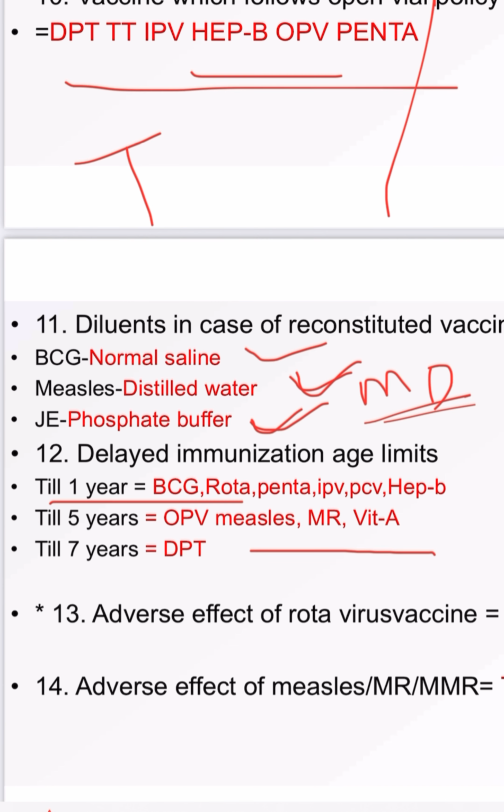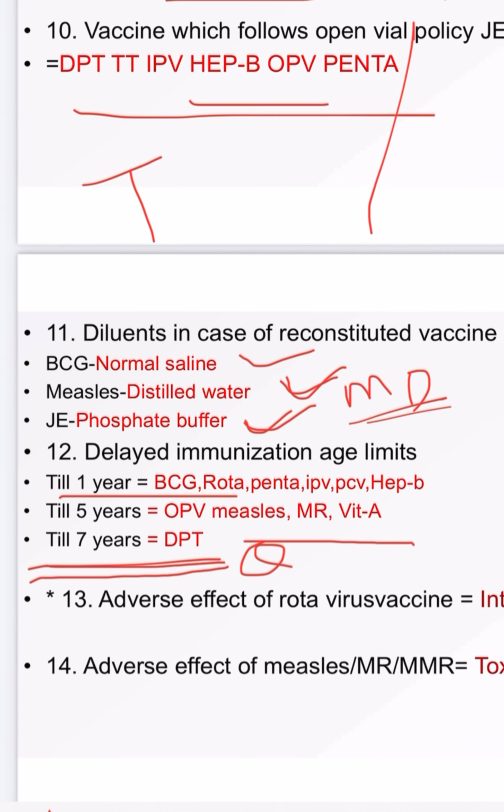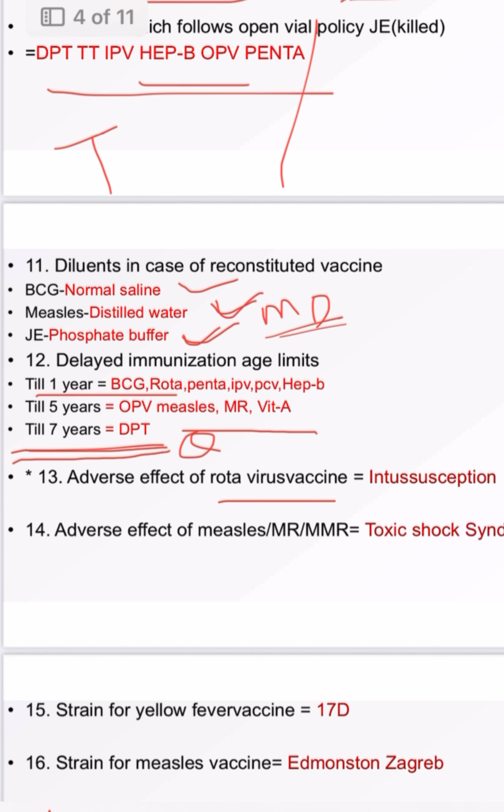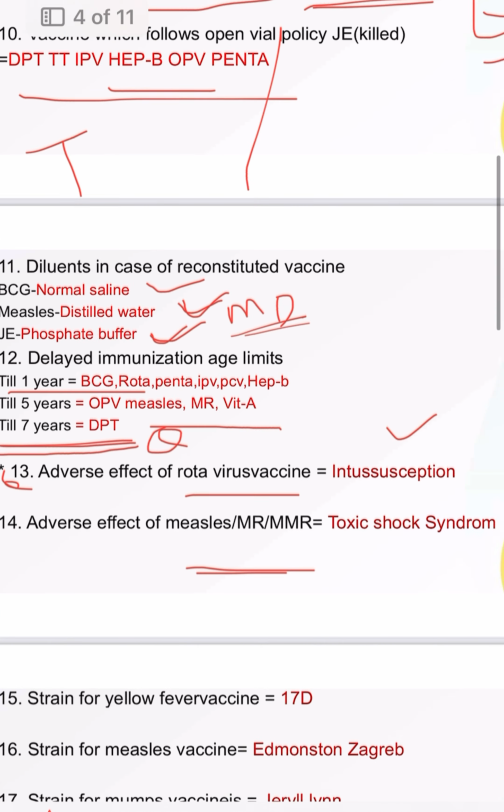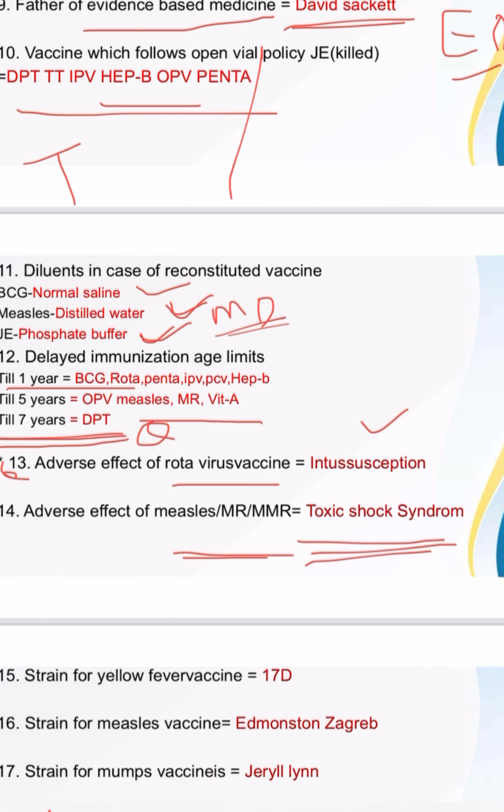Till 5 years, OPV, measles, MR, rubella, vitamin A. And till 7 years only one vaccine, that is DPT. Pentavalent is given up to 1 year, but DPT is given up to 7 years. After 1 year, if the child comes, you will replace pentavalent with DPT. Then adverse effect of rotavirus, everyone knows, intussusception. It is a very important one-liner. Adverse effect of measles, toxic shock syndrome.